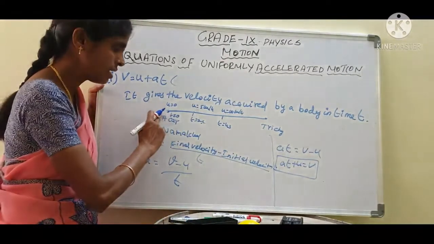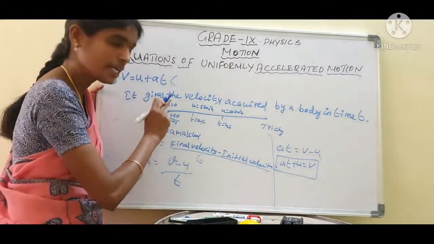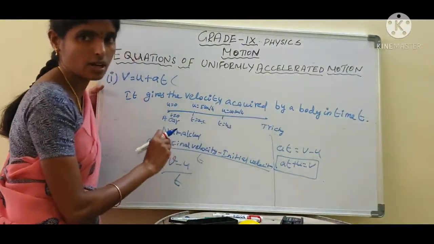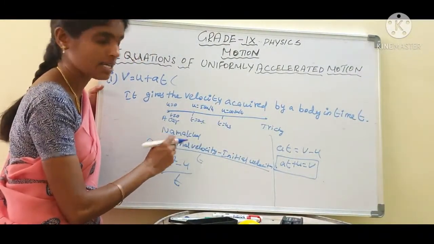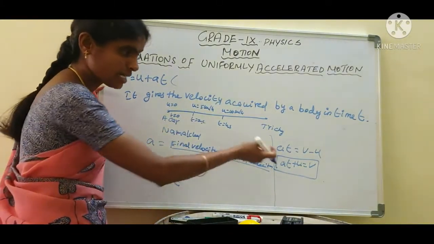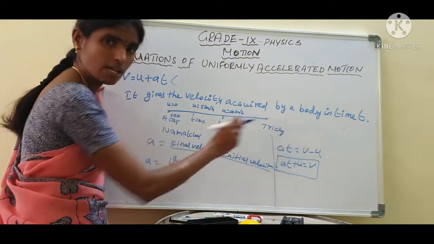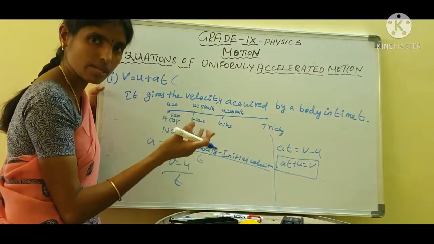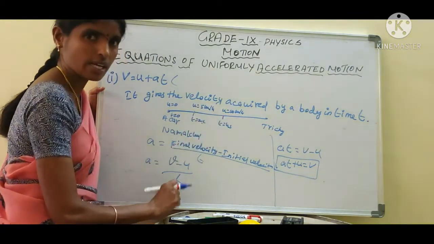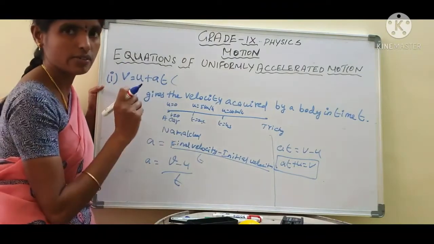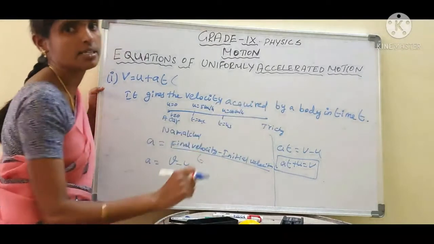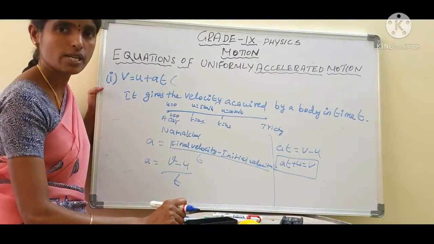Let us consider an object, a car moving from Namakkal to Trichy. What is the final velocity of the car? They will ask some problems in which they give acceleration, final velocity, initial velocity or time, and something is missing in the numericals. That is what we calculate. For velocity we use the formula v equal to u plus at. It is the velocity acquired by a body in time t. Are you clear, students?